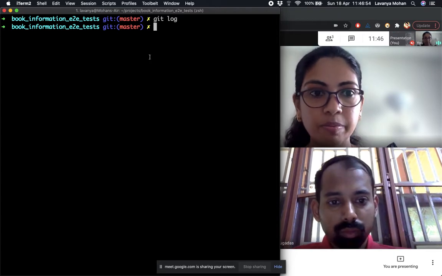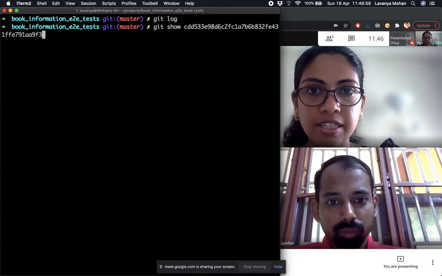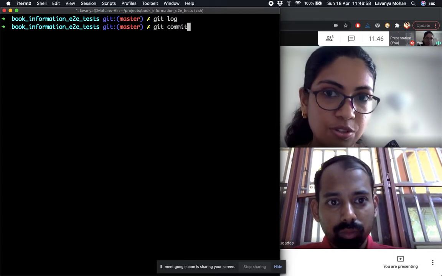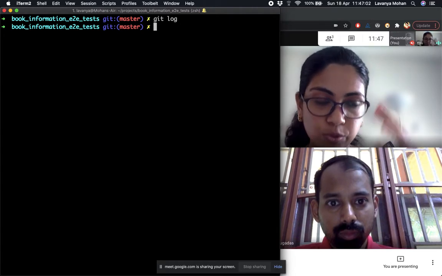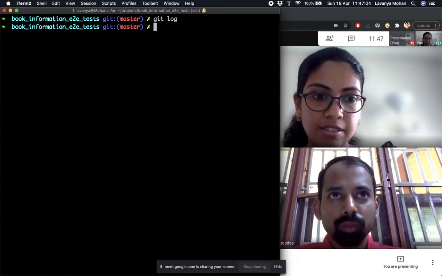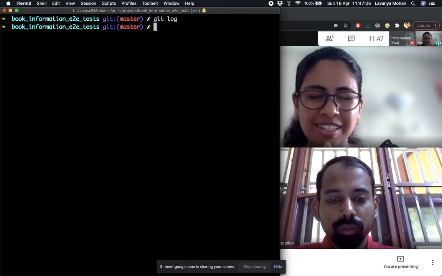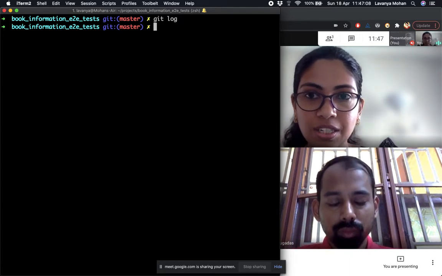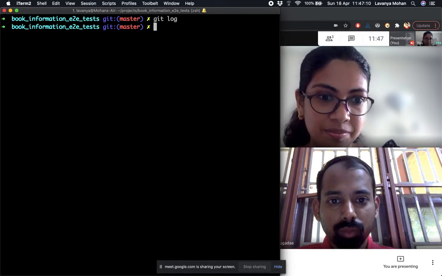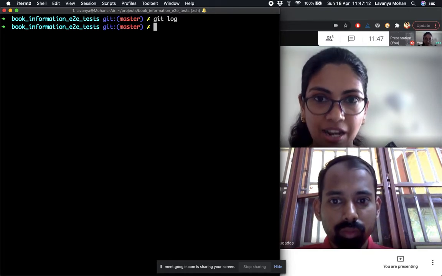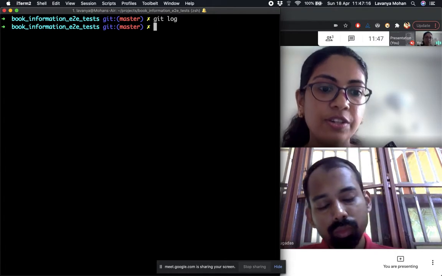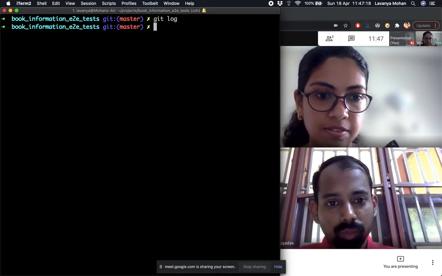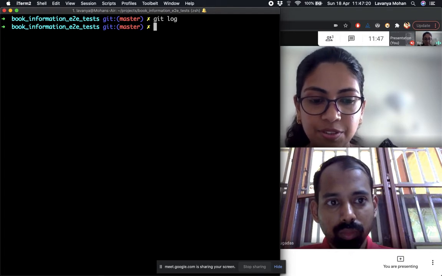So that's a very important point to remember, that when we did this git commit command and actually committed it, it does not push to master, as in it doesn't update remote directly. It only updates in our local. So if I want you to get these changes, Ajay, then I have to push it so that you can pull it later and then get these changes. Okay.